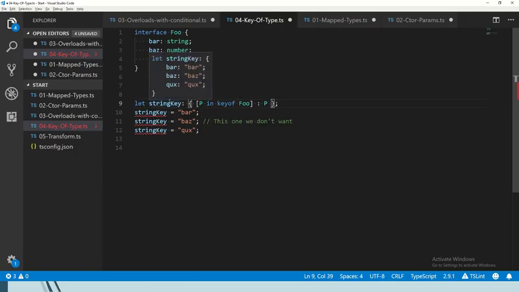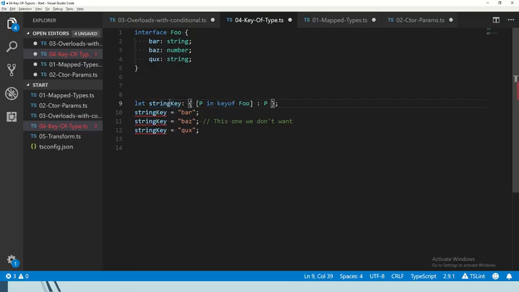Okay, that's not valid anymore. So what does this type evaluate to? It's an object that's always going to have the same keys as foo, but the value is always going to be just the same as the property name. So this is actually what you see. There is actually only one valid object for this interface.